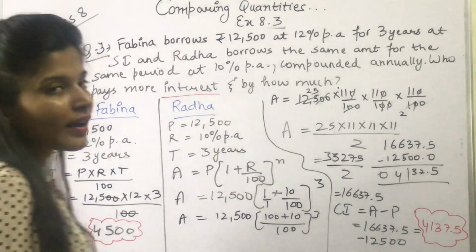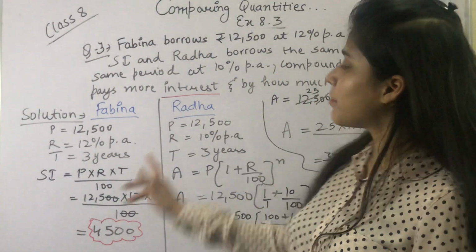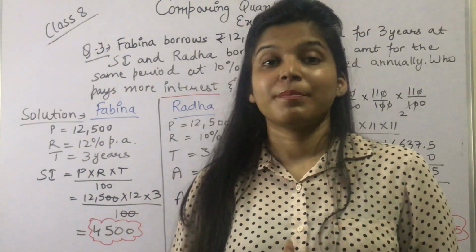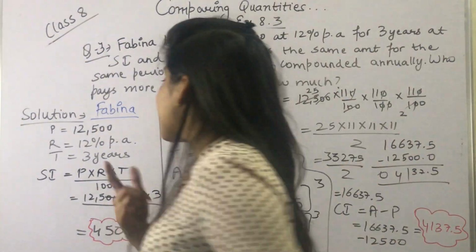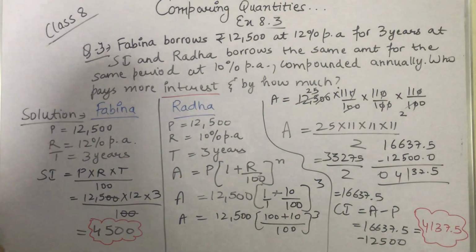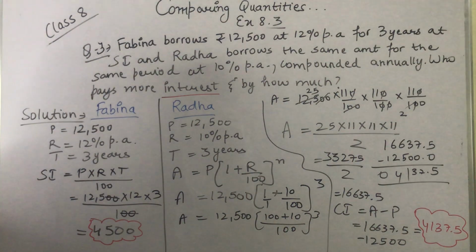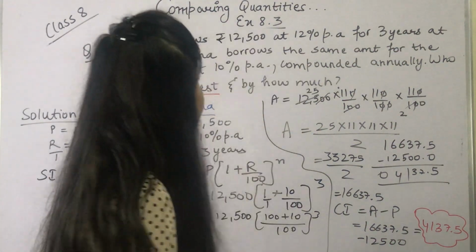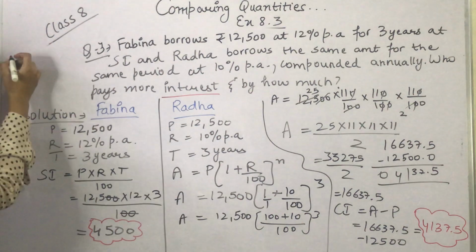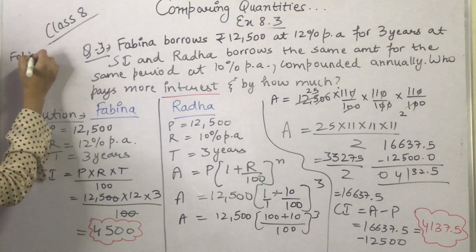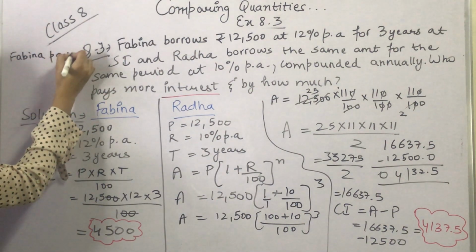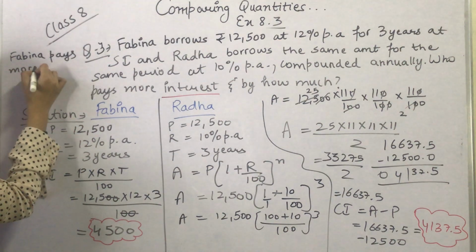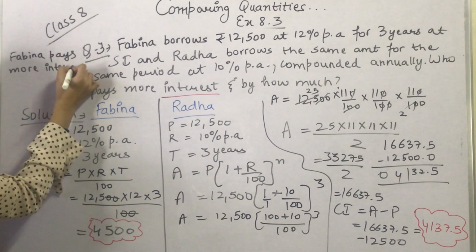Now if we compare these two, we will find that Fabina is paying more interest, but by how much, for that we will subtract. Now we found that Fabina pays more interest.